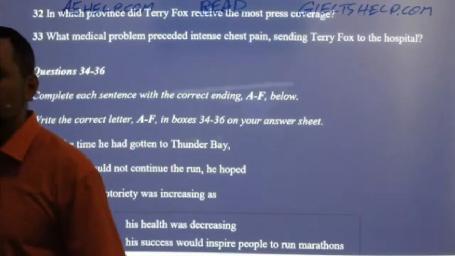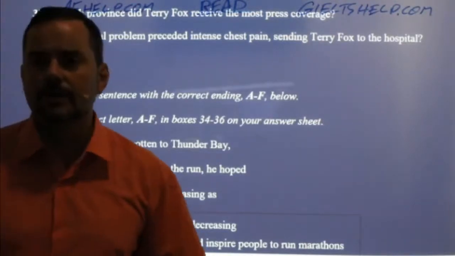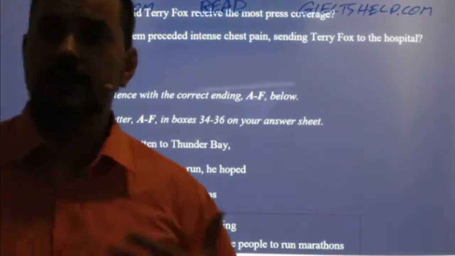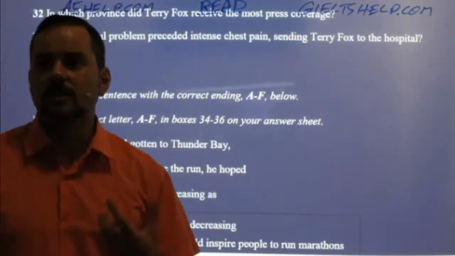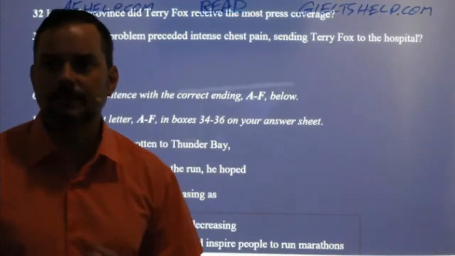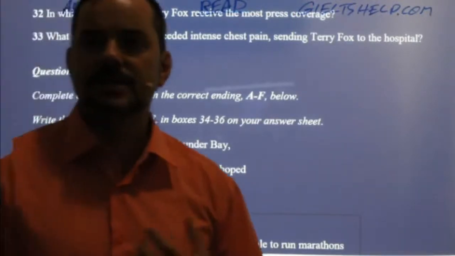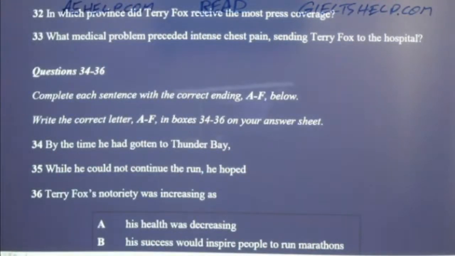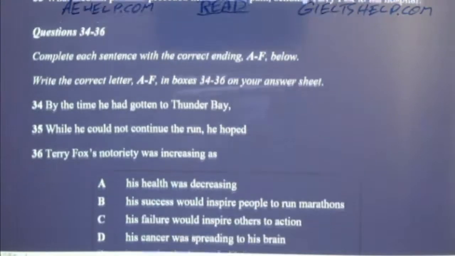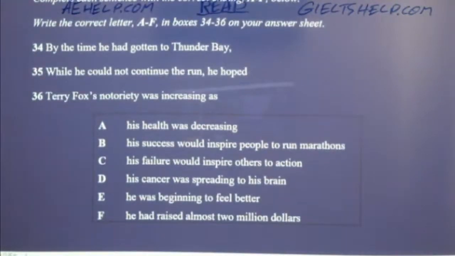Ferdov says his health dropped to 0. Okay, so his condition got really bad. Carolina said he'd received a lot of media attention. Abhishek says his health issue and raising lots of funds. Okay, that would be my answer as well. So which one of these do you think is the closest here for 34?